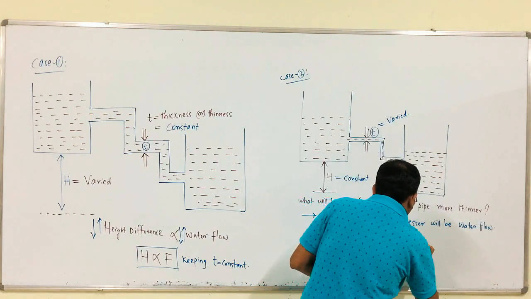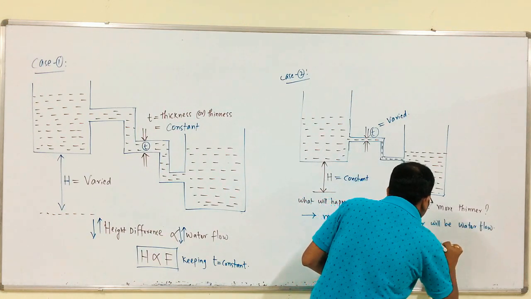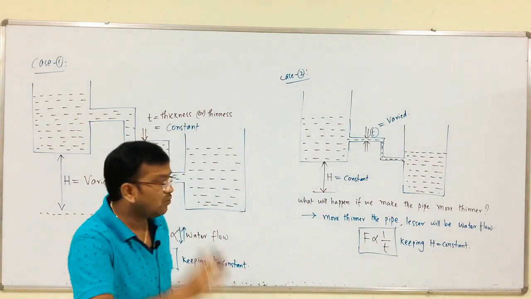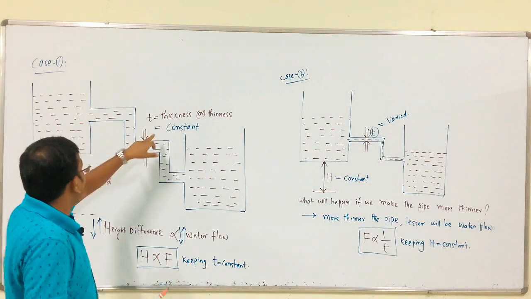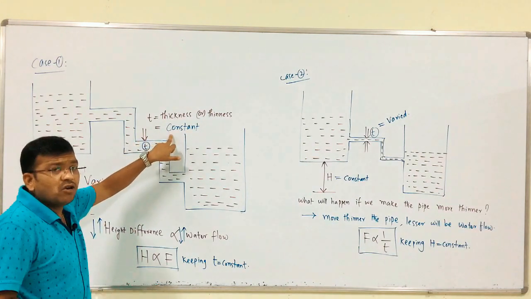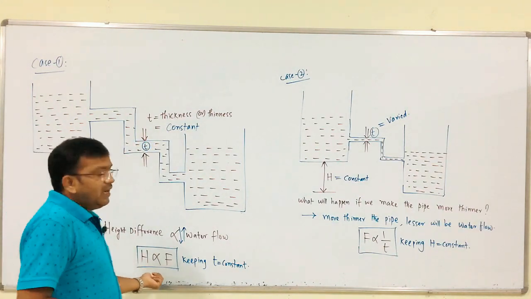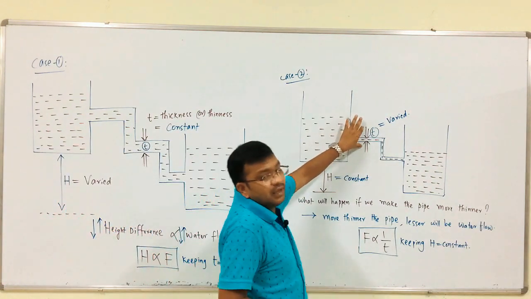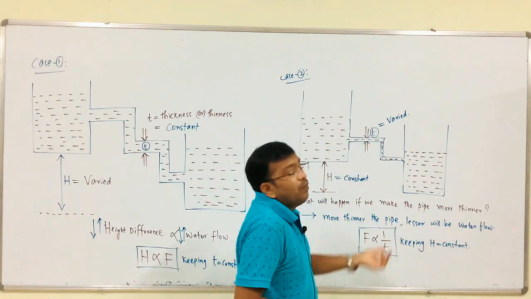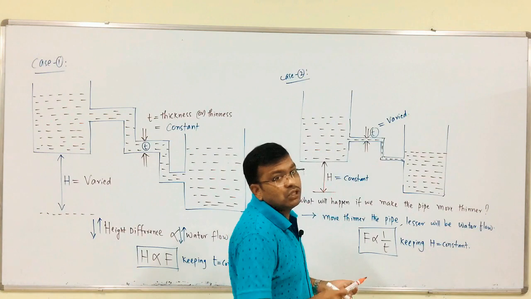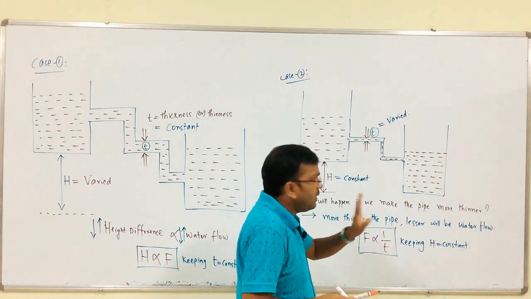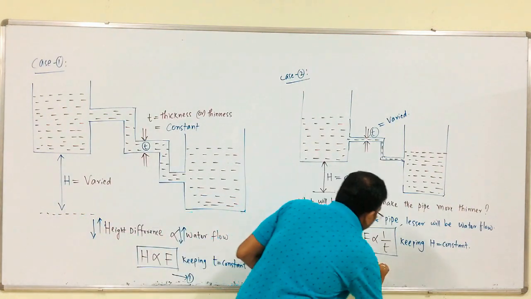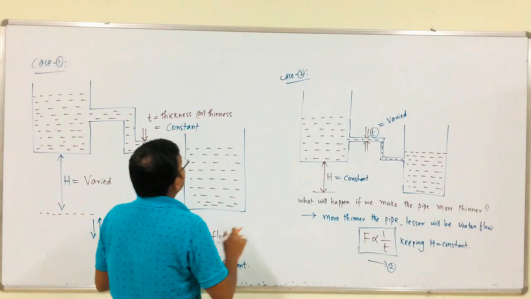keeping H equals to constant. So, if we keep the thickness of the pipe constant and vary the height difference, it is proportional to the flow of water, we all know that. But if we make the pipe more thinner, the flow of water will be very less compared to case 1, keeping height constant. So, F is proportional to 1 by T. So, this is 1 and this is 2.